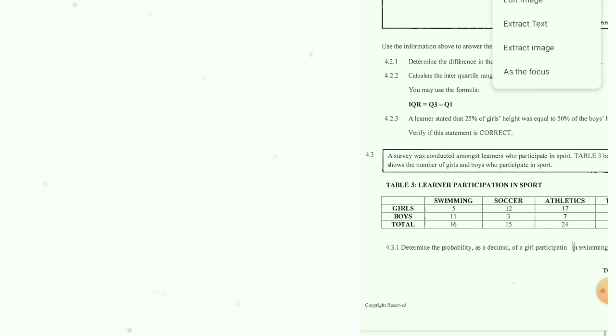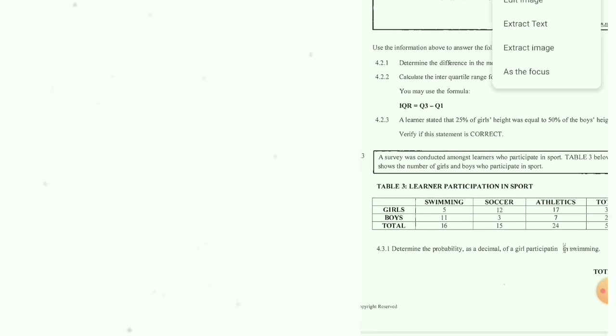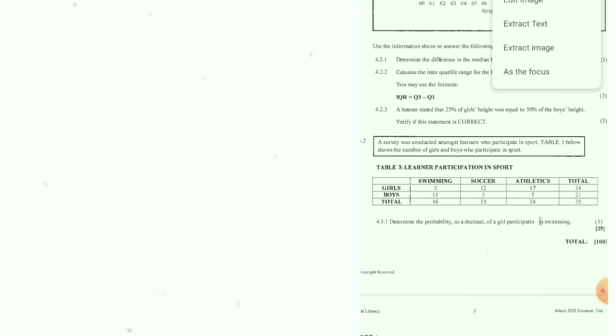A survey was conducted amongst the learners who participated in sport. Table 3 below shows the number of girls and boys who participated in sports. Table 3, learner participation in sport. Determine the probability as a decimal of girls' participation in swimming. Okay, the probability. I hope you guys know the probability by now. So what's the probability of girls' participation?